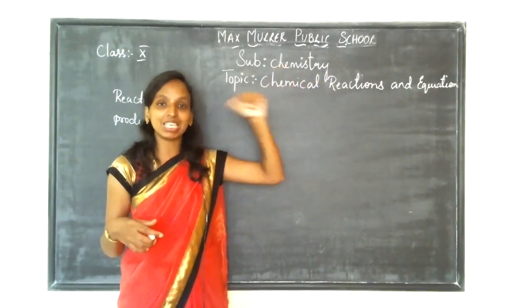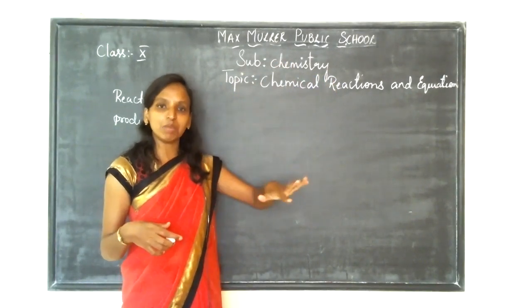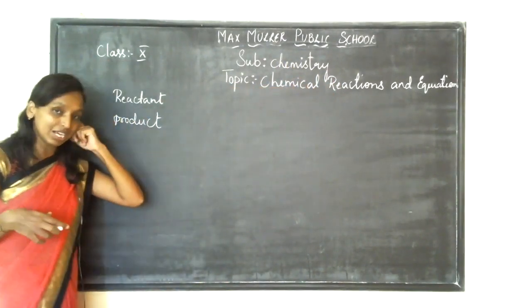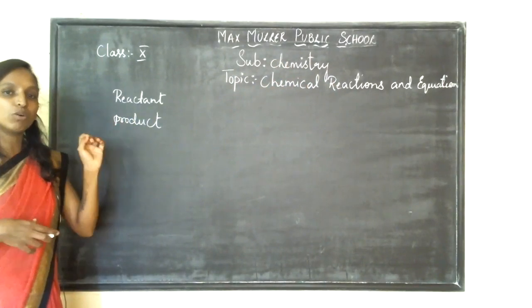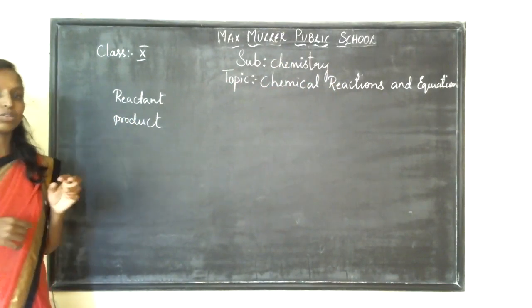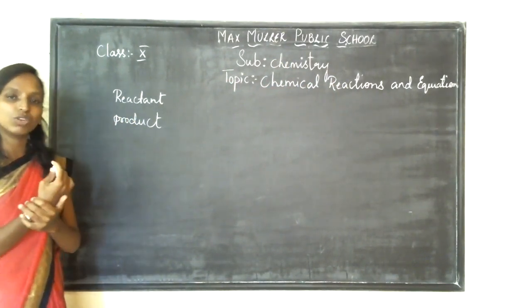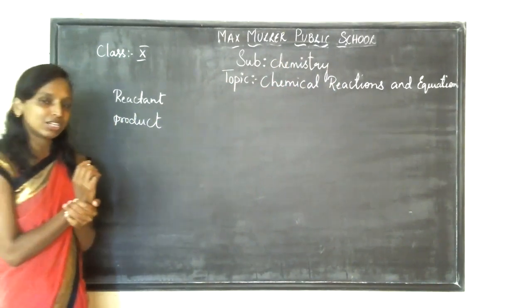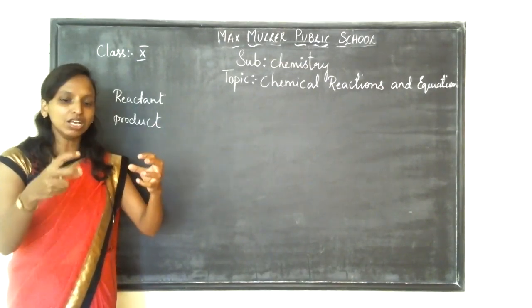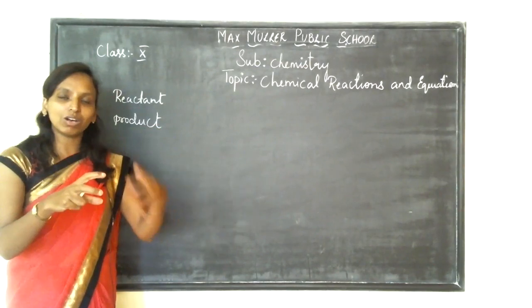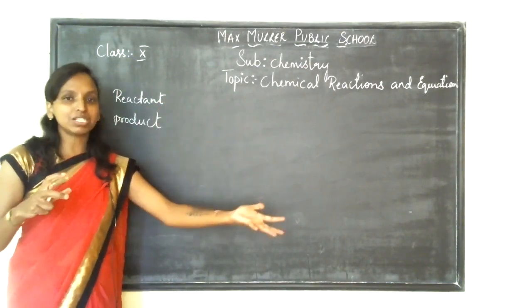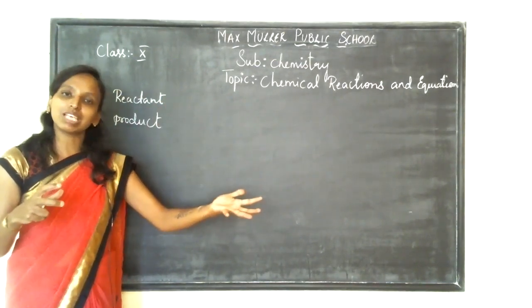But if the reaction takes place chemically, it is said to be a chemical reaction. To be more detailed, a chemical reaction takes place when two or more reactants react together to give you a product. Two or more reactants reacting together to give a product is called a chemical reaction. That means when two substances are taken and reacted, whether on heating, cooling, or when something is added, and some substance is newly formed, that is called a chemical reaction.